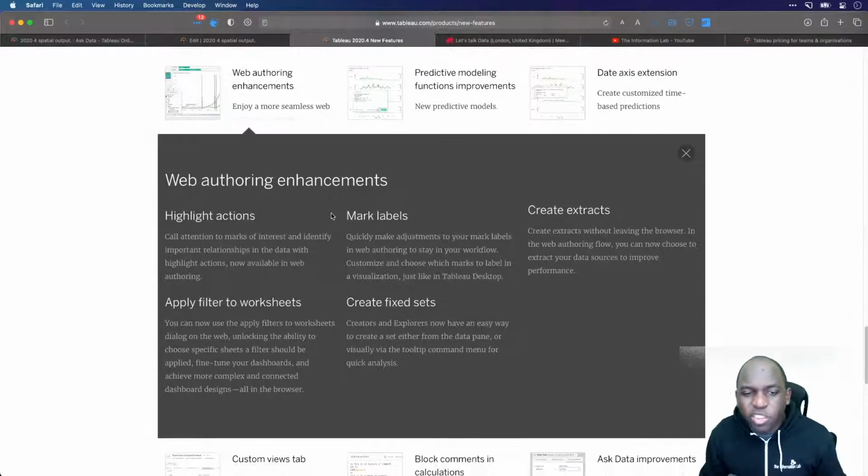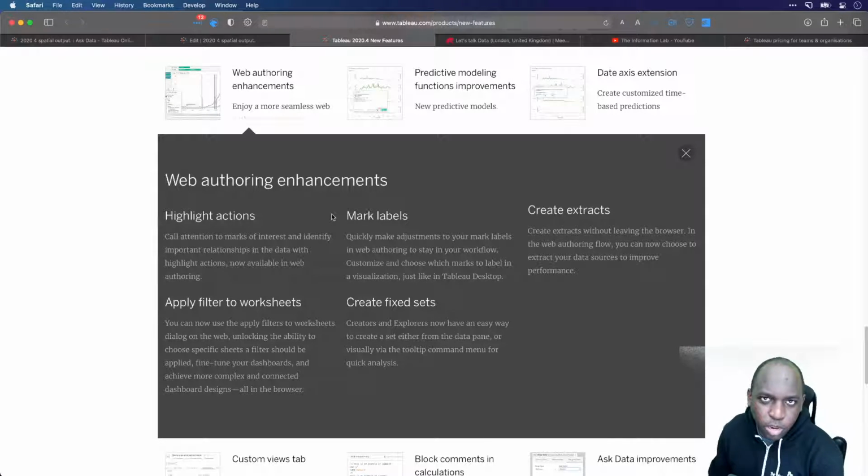Now, the next thing is web authoring enhancements. This is a weird one to cover because there's actually quite a few things in here. So I'm going to try and work through this quickly, but I don't want to skip over everything, because nothing here is new. It's just that it's available in web edit.